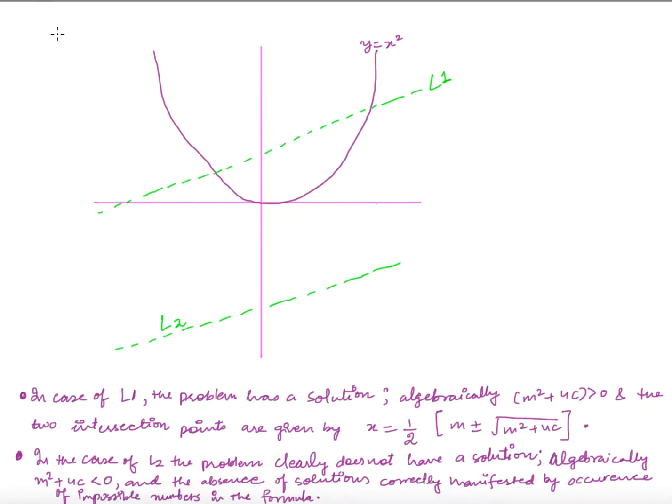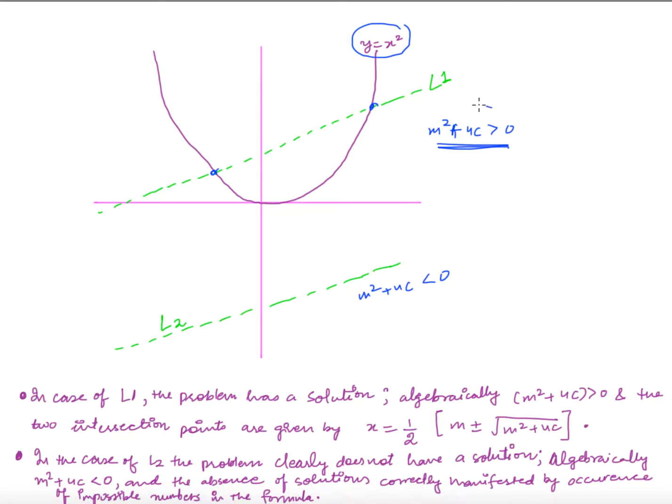So we have this problem that we have a parabola y is equal to x square, we have a line, and we want to find the points of intersection. When the line L1 actually intersects the parabola, then the m square plus 4c which appears in that formula is positive. And when m square plus 4c is less than 0, in that case the line doesn't intersect the parabola at all.